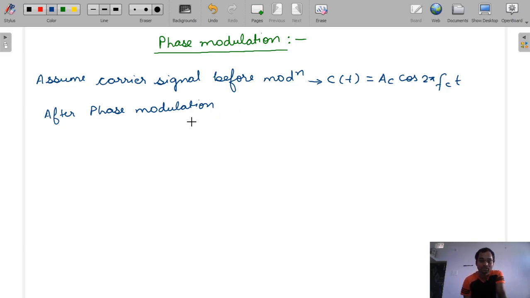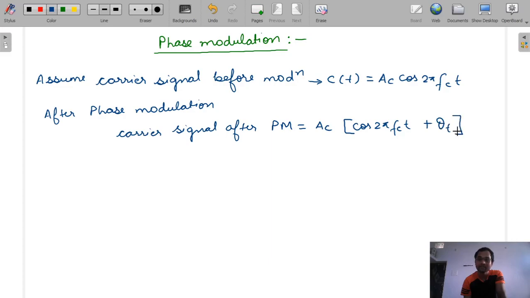So after phase modulation, the carrier signal will become Ac cos(2 pi fc t plus theta(t)). We already studied this, and this theta(t) is varying here. You all know this theta(t) is varying, that's why it is called phase modulation.